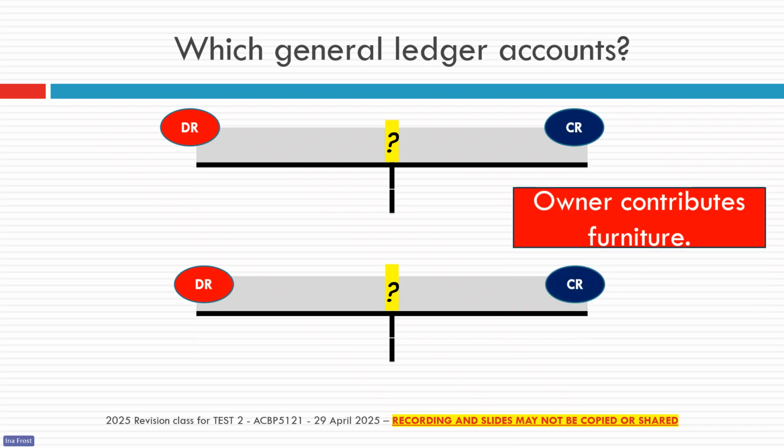Say for our example, the owner contributes furniture to the business. If I think in the general ledger, which 2 general ledger accounts are we going to use? Can anyone quickly put it in the Q&A for us? Which 2 general ledger accounts will be impacted by this transaction?